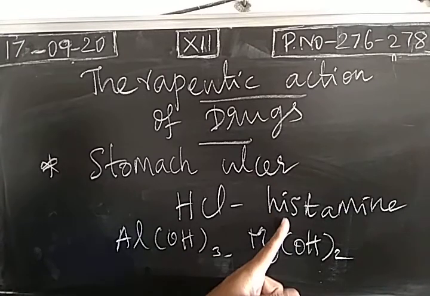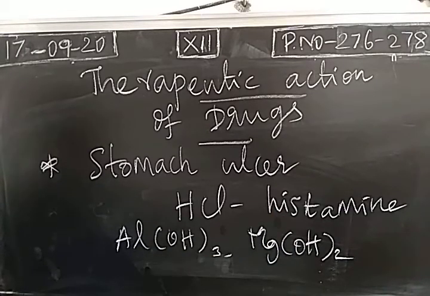We can inhibit this, right? For that, we can prepare drugs like cimetidine as well as ranitidine. Two drugs are prepared, cimetidine and ranitidine. These are drugs which act like antagonists.